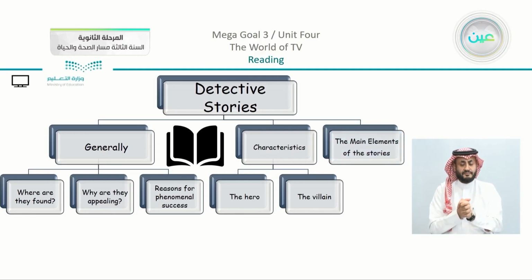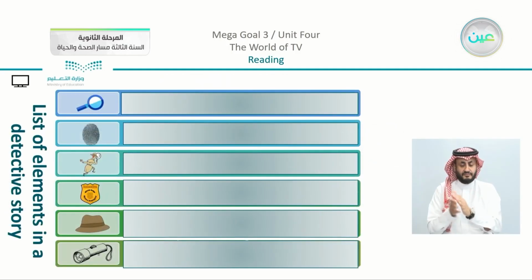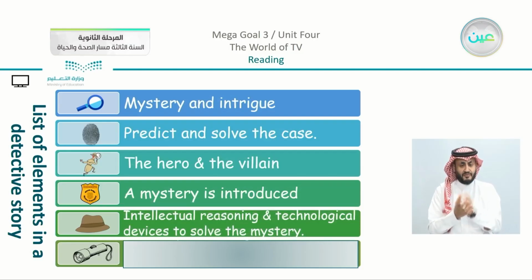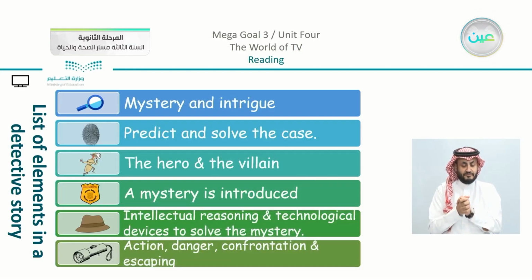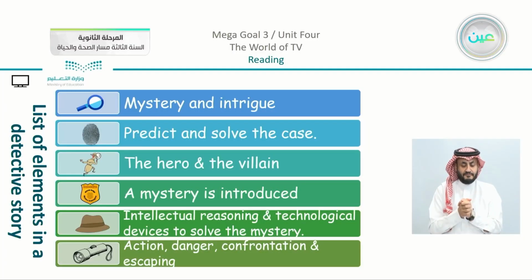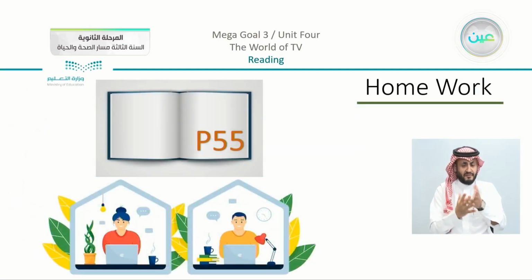Now, the main elements of the stories, I'm going to move to something wider here. You can see that we had discussed all of the parts. We have the mystery and intrigue, predict and solve the case. There is, of course, the hero and the villain. We have a mystery that is introduced, intellectual reasoning, and technological devices to solve the mystery. And at the very end, there is action, danger, confrontation, and escaping. All of these are the parts that we discussed before, leading us to the homework on page number 55. So what do we have on page number 55?